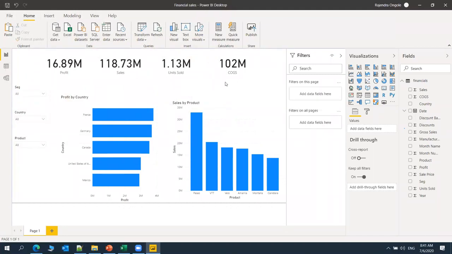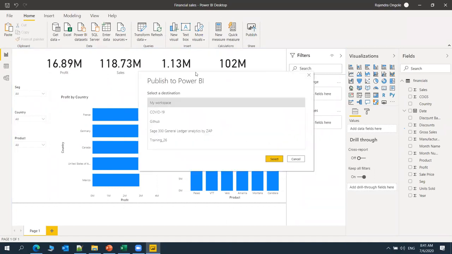Once we have saved this report, we can go here and publish it. All the development has been done in the desktop, right? We can navigate to publish the report. Once we publish this report, it will show you the destination. By default, My Workspace is there. My Workspace has 10 GB of space because I'm using a Pro user license. So I'm just publishing into the Power BI service, into My Workspace now.